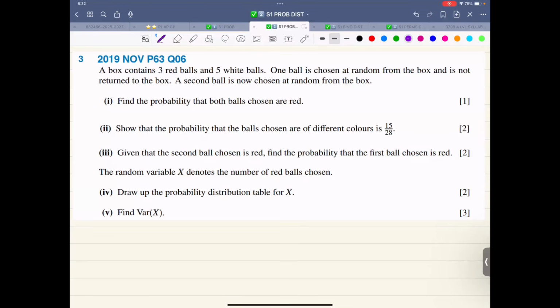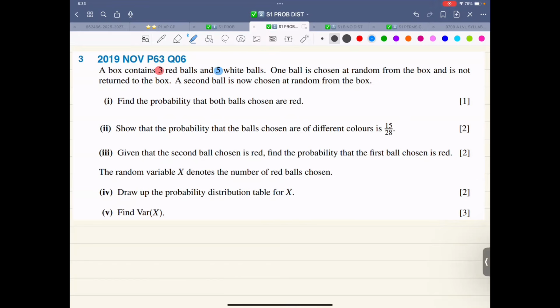Now it says a box contains 3 red and 5 white balls. So let me use the same color combination: 3 red in red color, but white in blue color. One ball is chosen at random from the box. It's not returned. A second ball is now chosen at random from the box. Find the probability both balls chosen are red. Show that the probability the balls chosen are a different color. Given that the second ball chosen is red, find the probability the first ball chosen is red.